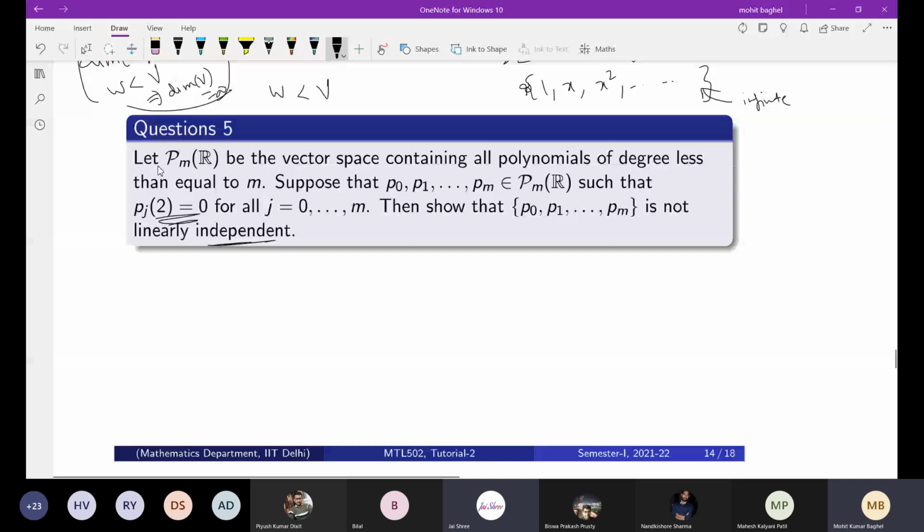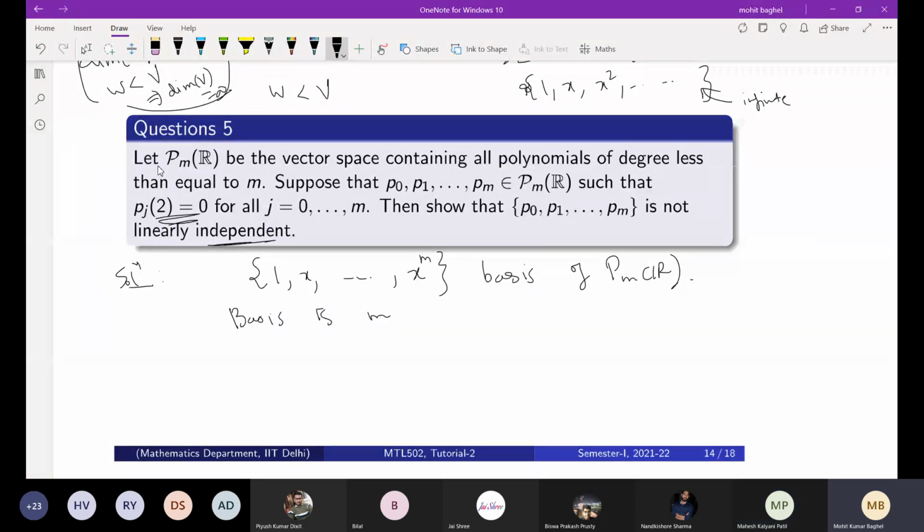ठीक है. So see, I am saying this forms the basis. Is it correct? Yes, sir. And why it is correct? It spans, because basis is a maximal basis. Basis is maximal.